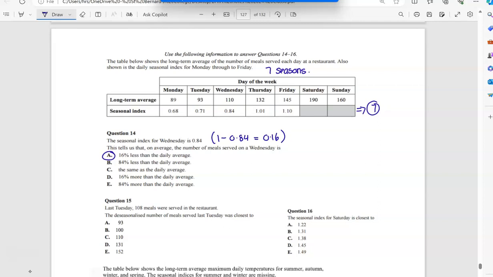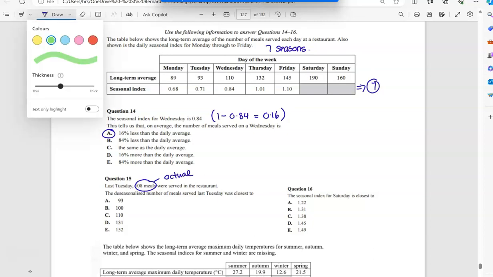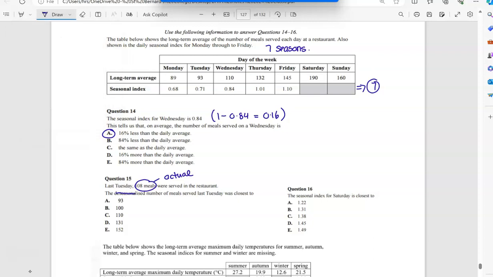All right, question 15. Last Tuesday, 108 meals were served. So here, when they say something like that, that's them giving you an actual number. Then it asks, the deseasonalized value for this Tuesday is.